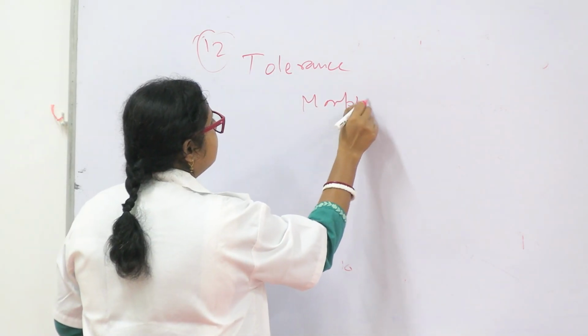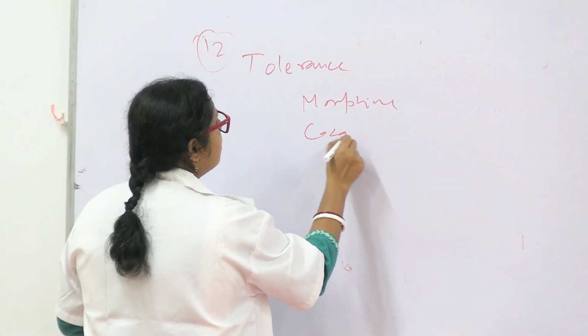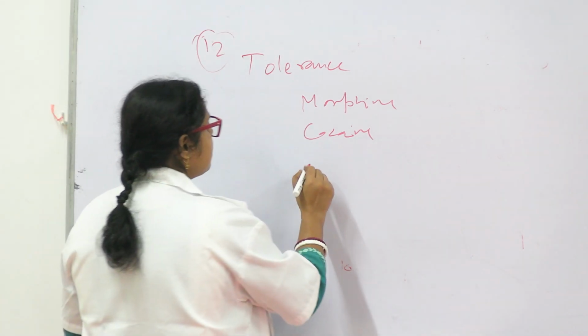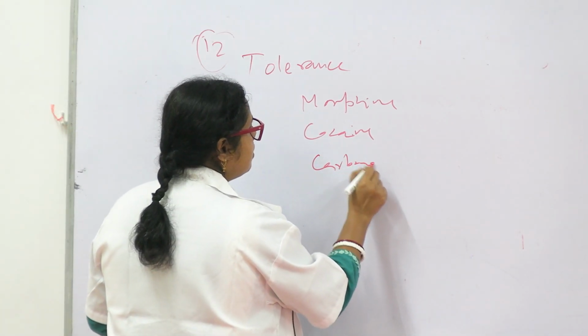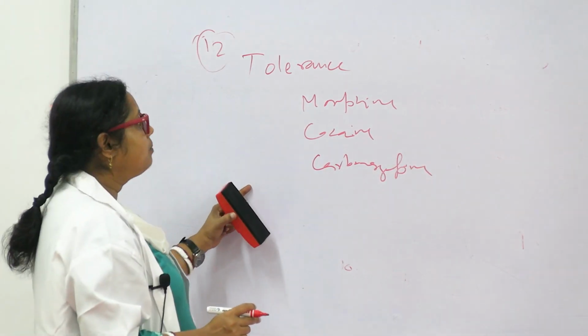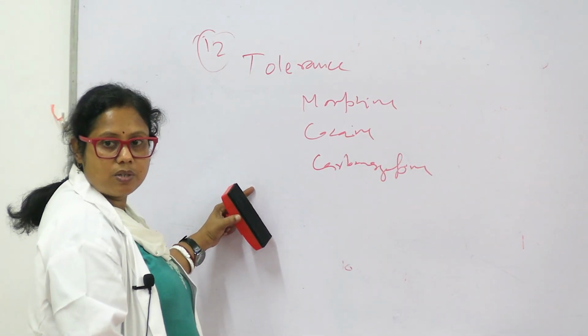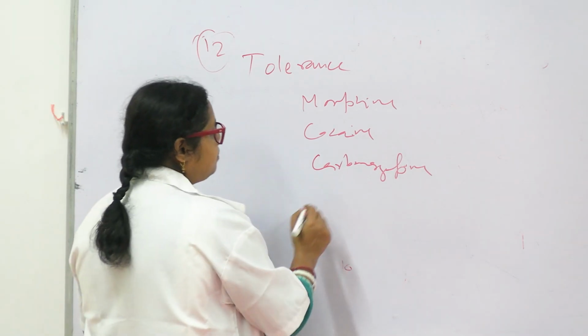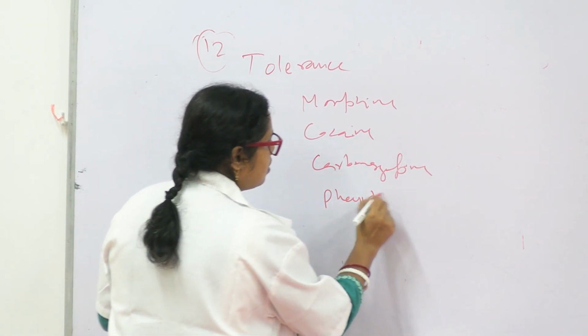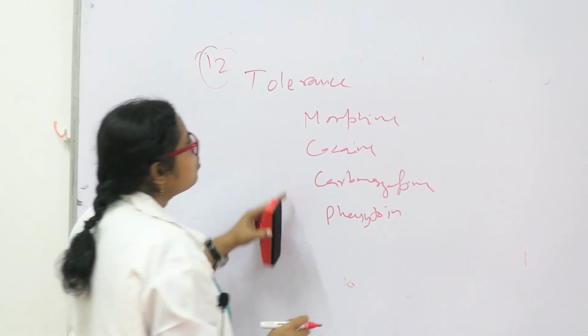Certain drugs like morphine, cocaine, and some anti-epileptics like carbamazepine, mostly those drugs which have CNS effects, then phenytoin and barbiturates, show tolerance.